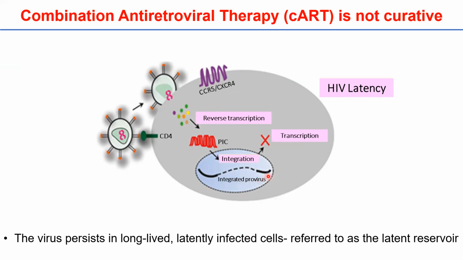Due to this block in transcription, no new virions are being produced by these latently infected cells. Therefore, these latent cells are resistant to clearance by the host immune system and are also not recognized and targeted by antiretroviral drugs. The persistence of this viral reservoir continues even during long-term CART and also explains the rapid rebound in plasma viremia soon after treatment interruption. Therefore, lifelong treatment is required.